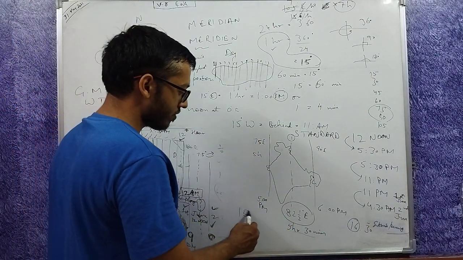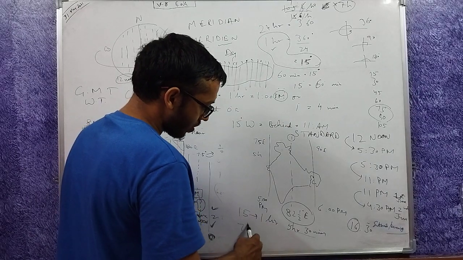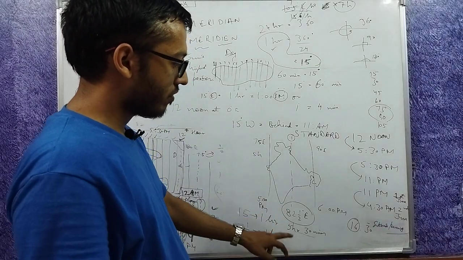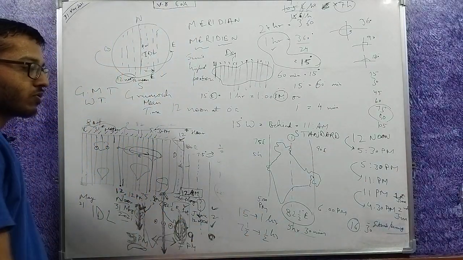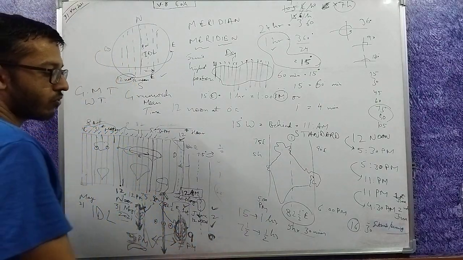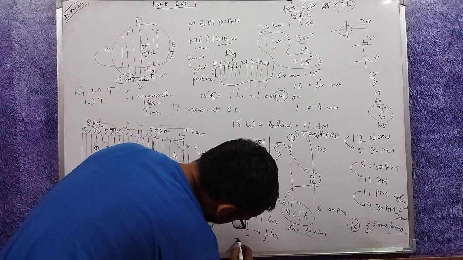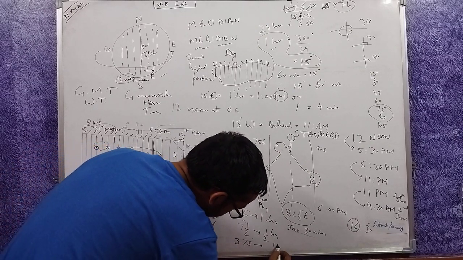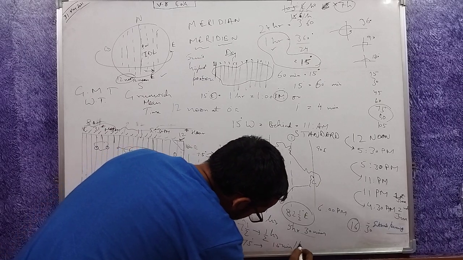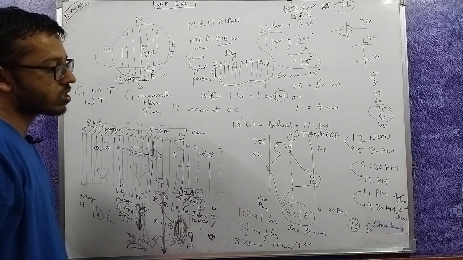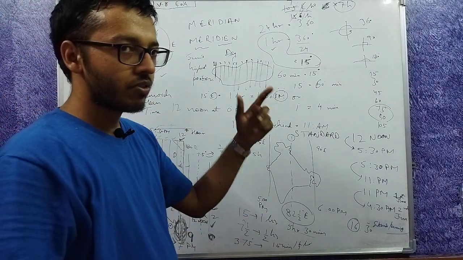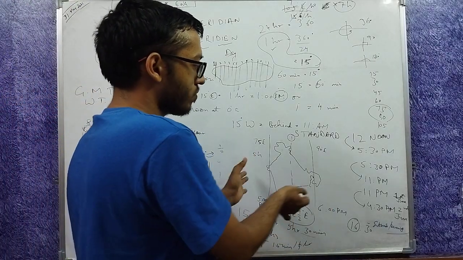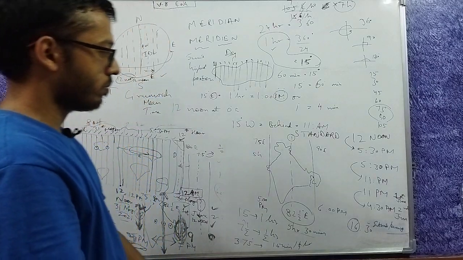A multiple of 15 gives 1 hour. A multiple of 7.5 gives half hours. So anything can be added. For example, 82.5 degrees, 5.5 hours. No one actually goes to half of 7.5, that would be 3.75 degrees. This is 15 minutes or 1/4 hour. No one actually follows this, because otherwise they may have to add 5 hours 15 minutes and complications become difficult. So it is best to choose something much more suitable.